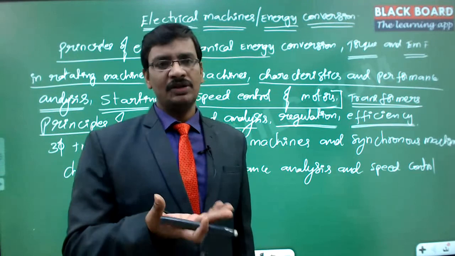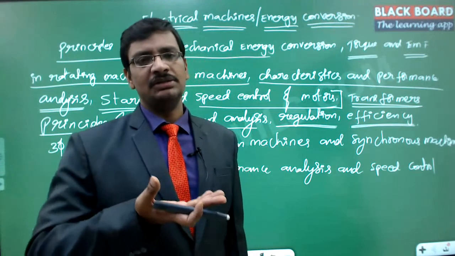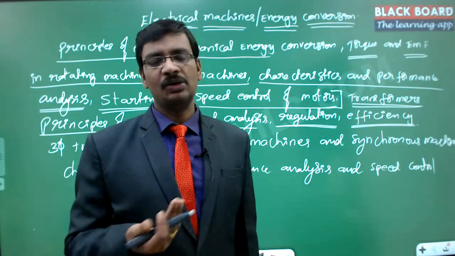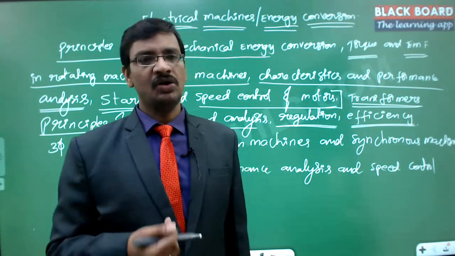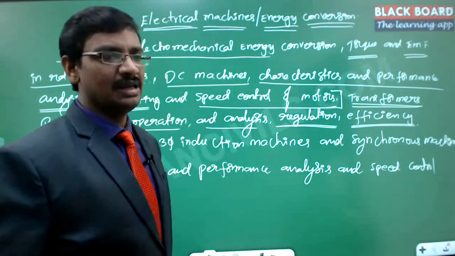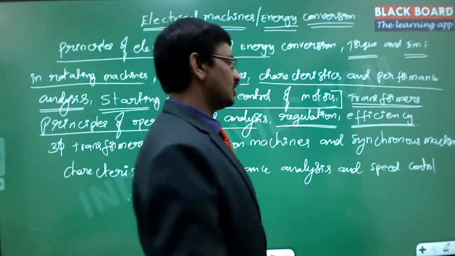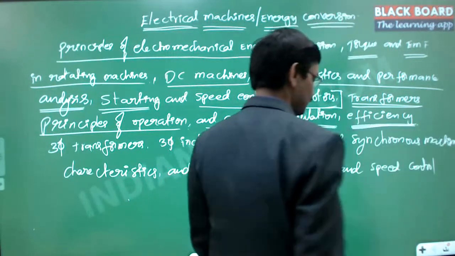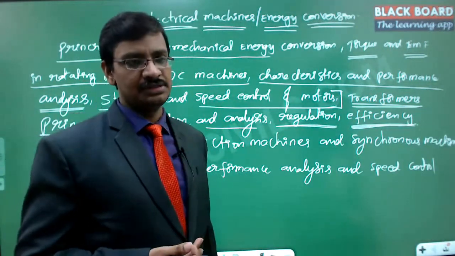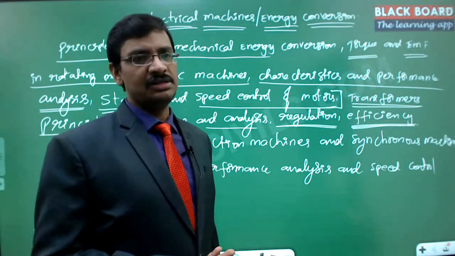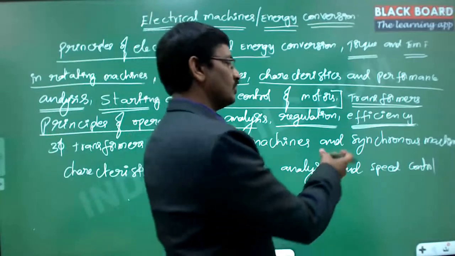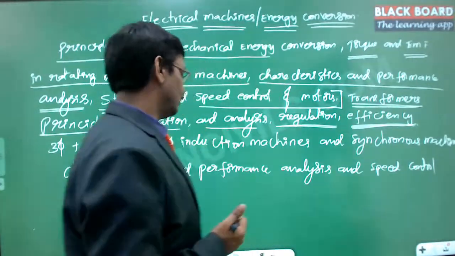That means whether the loss is more or less, and you can give a single quantity, the efficiency, output by input, which gives the performance of that particular transformer or any electrical machine altogether. That's what we are going to study as part of the efficiency. A transformer has specific efficiencies, like all-day efficiency and the commercial efficiency. There are different variations in the efficiency, and we are going to study that as part of the efficiency of transformers.